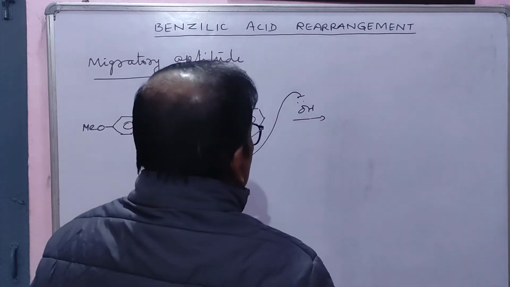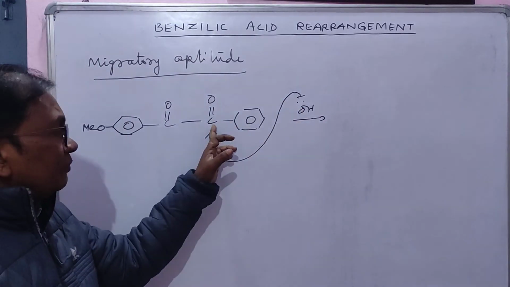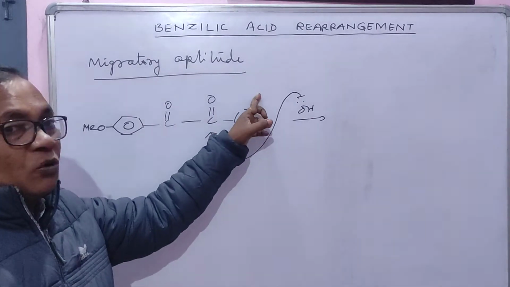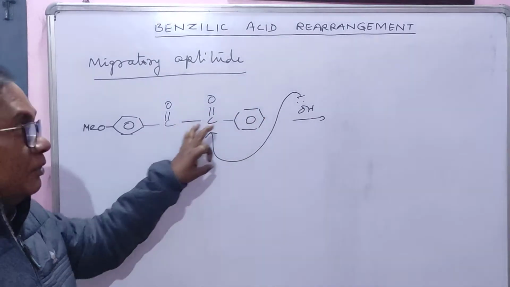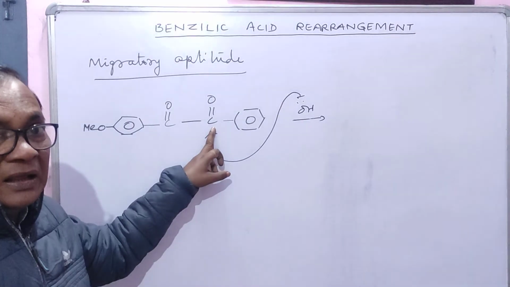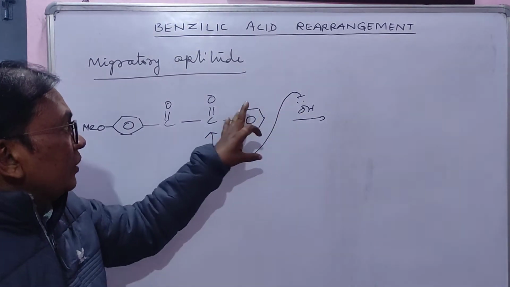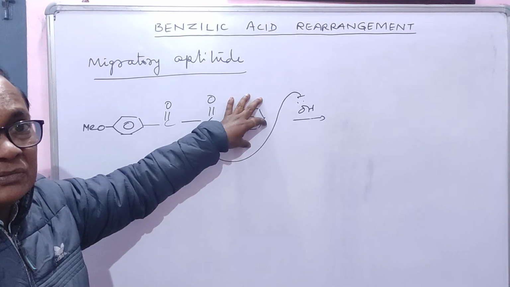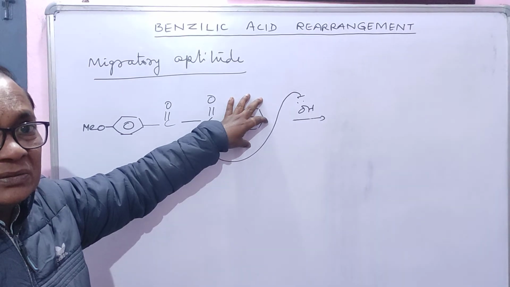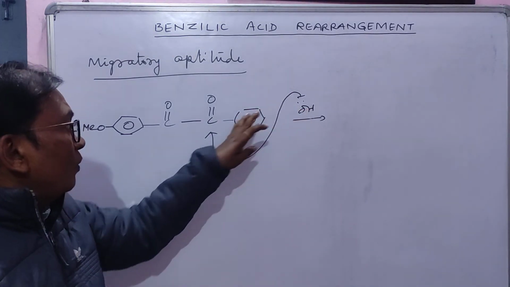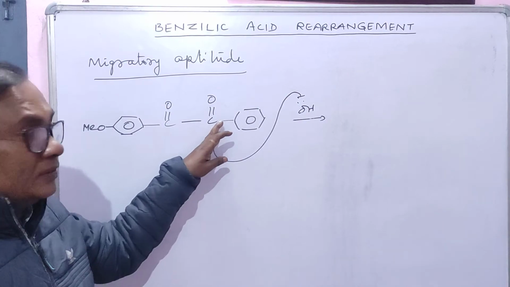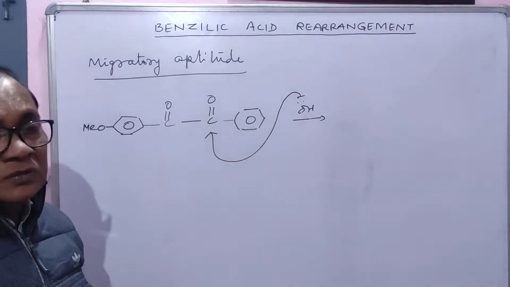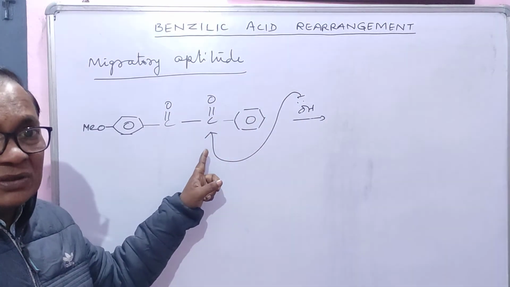And if OH minus will attack here, this phenyl group will migrate from here to here, because one group is coming here, and so it will replace this. Think like this. If one group is coming here, then the other group will be replaced.